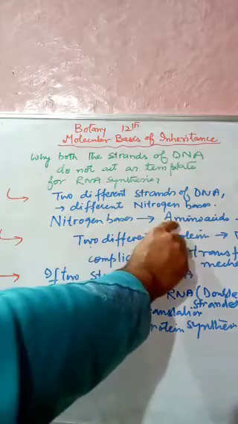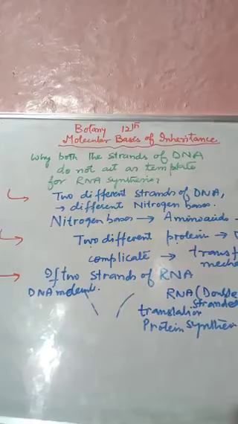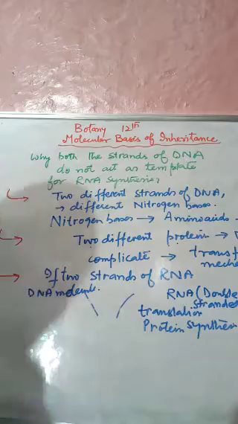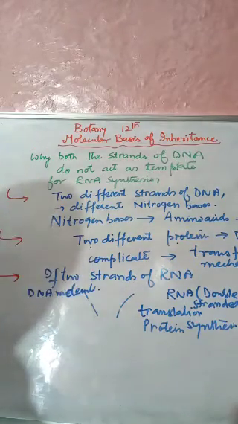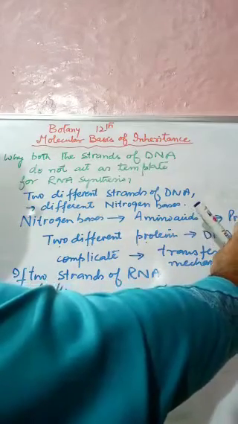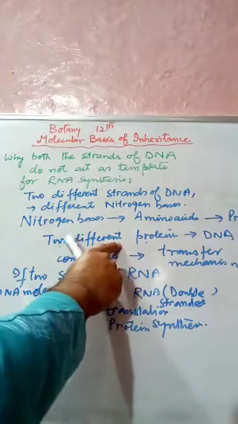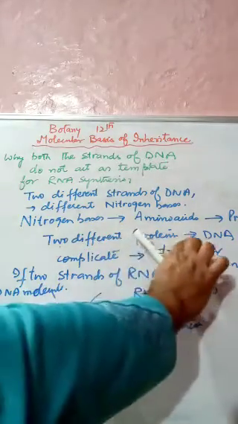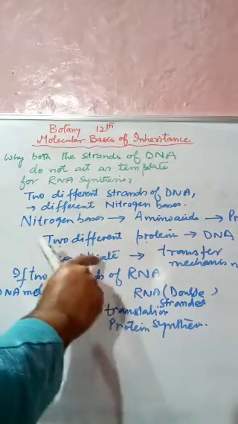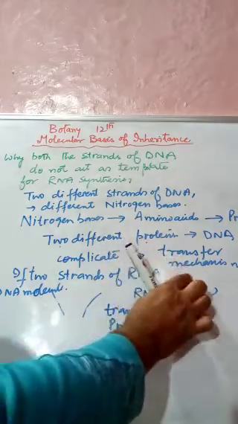Different nitrogen bases give rise to different amino acids, and different amino acids give rise to different proteins. So if both the strands of DNA take part in RNA synthesis, we will get different protein formation. The two different proteins, when formed from one DNA, will complicate the genetic information and its transfer mechanism.